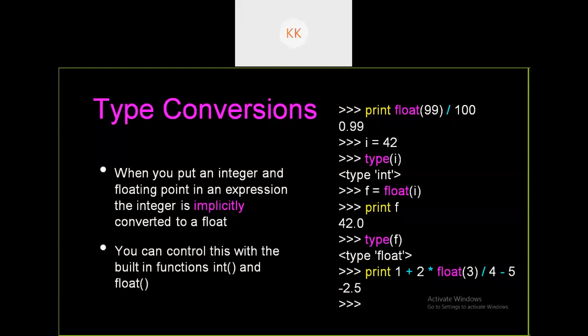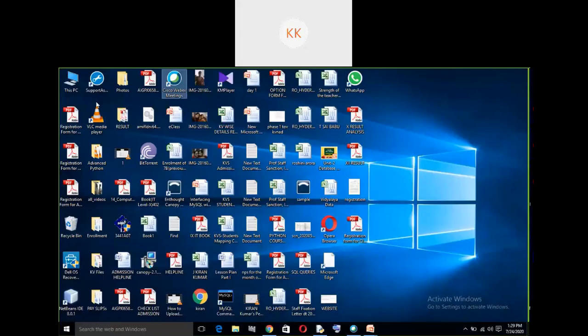Suppose I take a float variable, and we are assigning an integer value to it, then the conversion will be automatic because int is smaller than float. But if you are assigning a larger value to a smaller variable, that is, suppose you have taken an integer variable and you are assigning a float value to it, then automatic conversion will not happen. So this is a little confusing. Let us take it to an example.